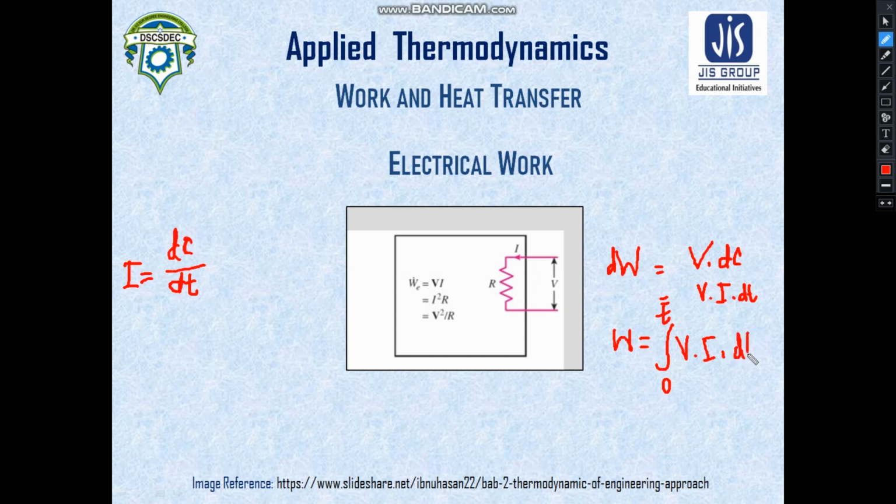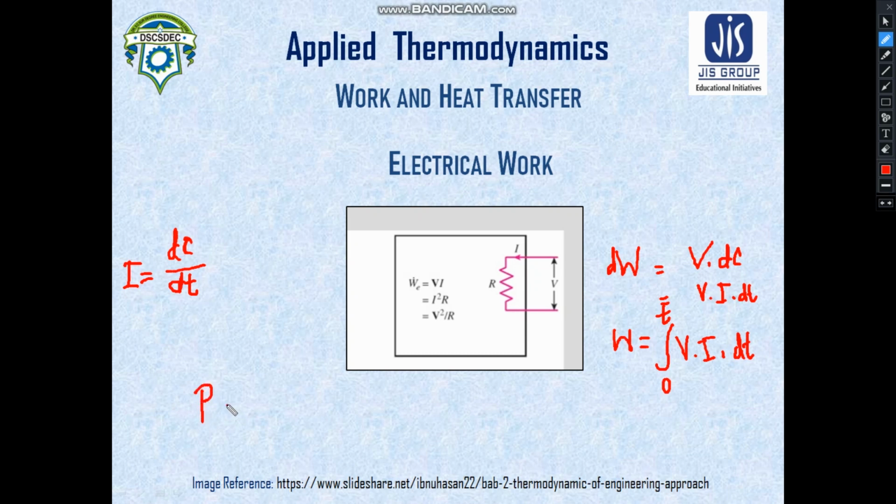Now if you want to calculate the rate of work done, we need to know how much work has been transferred to the resistor for a certain time. So our motive is to calculate the work done per unit time. That is nothing but the electrical power which we are concerned with.